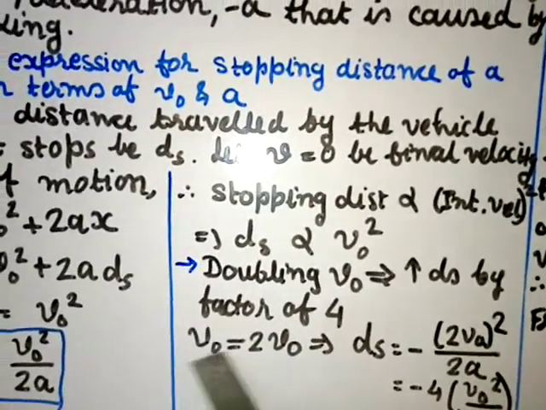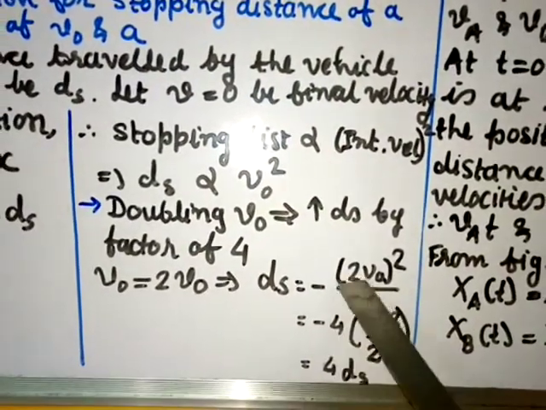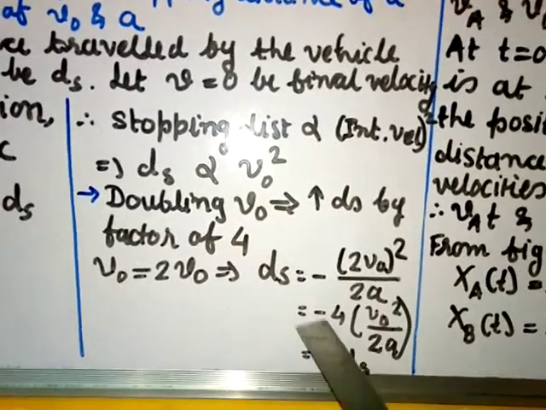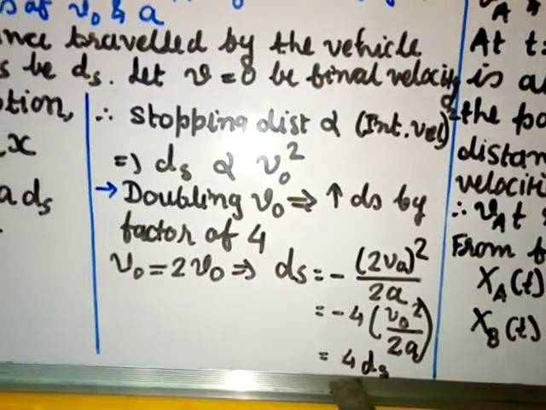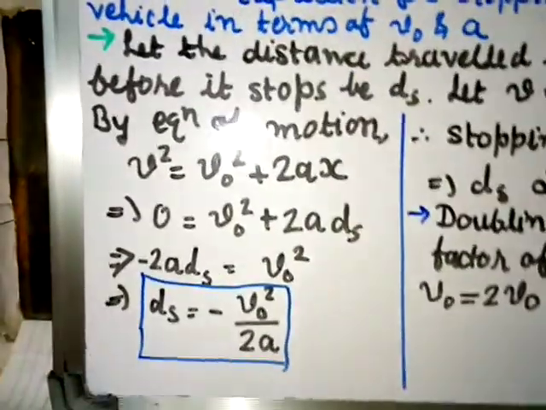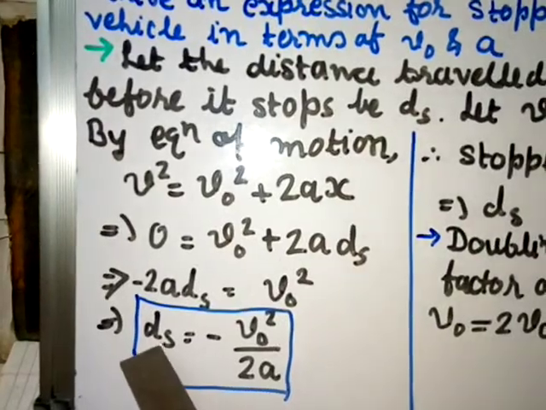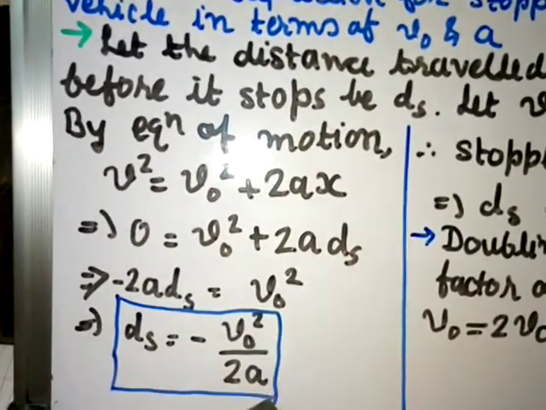So if you put v naught equal to 2v naught here, we get ds equal to minus (2v naught) square by 2a. 2 square is 4, so 4 v naught square by 2a. This value with the negative is ds. So you see ds increases by a factor of 4 when you double the initial velocity. Okay, and this is the relation. They have asked us the stopping distance in terms of initial velocity and acceleration.